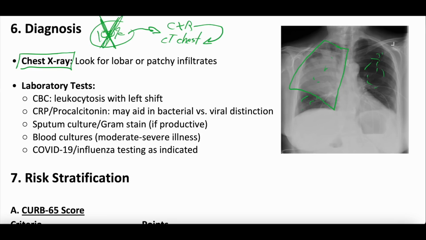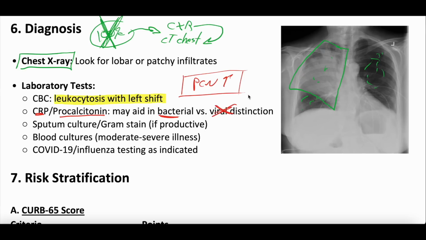Different laboratory tests that can help guide you. CBC with a leukocytosis or a high white count with a left shift. We love the phrase that the white blood cell count is the last refuge of the intellectually destitute, so don't put too much on the white blood cell count, but leukocytosis can be suggestive. There's a lot on CRPs or C-reactive proteins and procalcitonin. Procalcitonin, PCN, is usually elevated when it's a bacterial cause and usually is not elevated when it's a viral cause. There's a lot here.